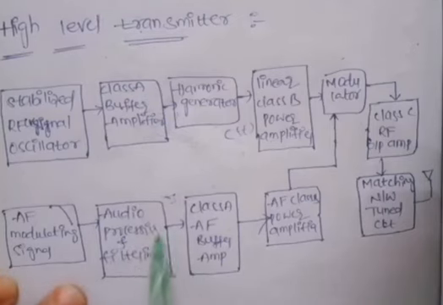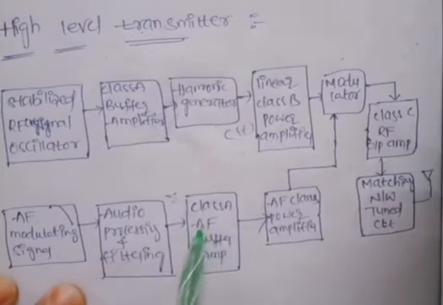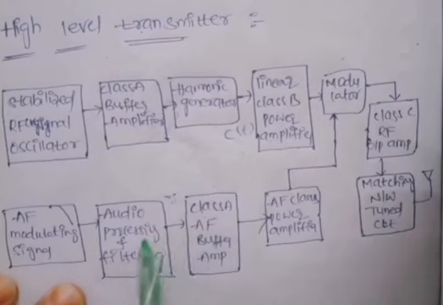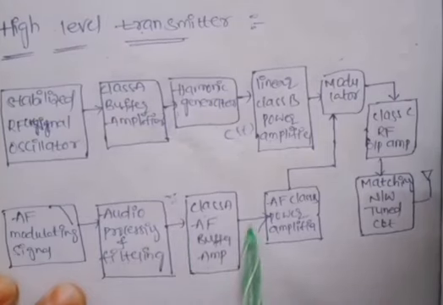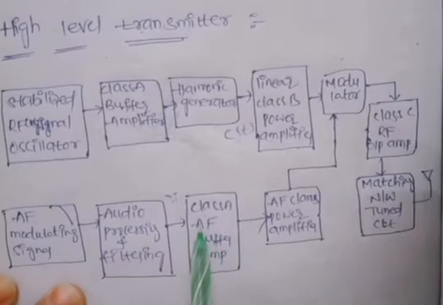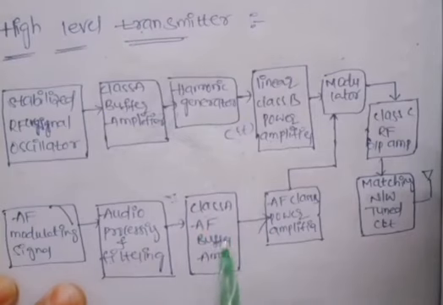That signal passes through the class A buffer amplifier, the AF buffer amplifier. Whatever the input is, that signal appears at the output. Buffer means no changes will occur; it is just kept here.